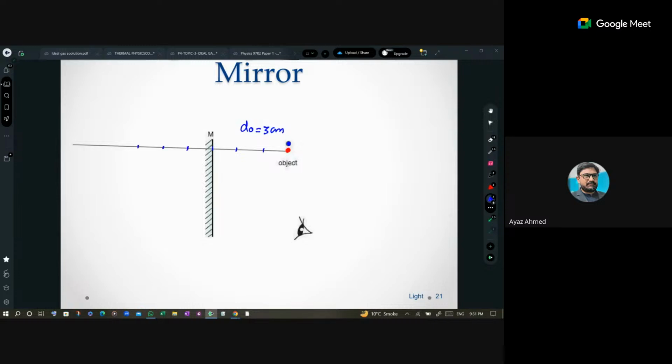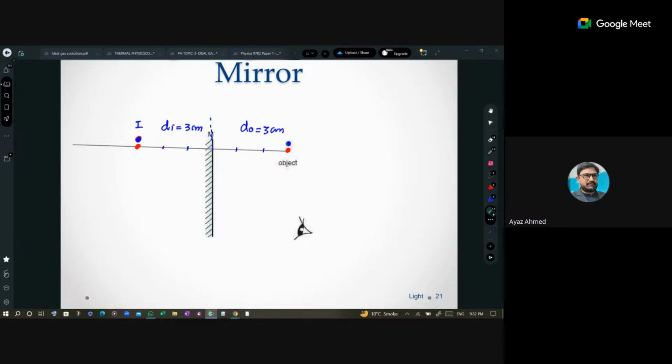This is 3 centimeter. So I will spot over here that this is an image position. So here the image is blue and here the image is blue. Okay, now you have the image. Are you getting this thing? So this is the image, because the distance of image will always be the same as the distance of object. So this is also equal to 3 centimeter. Now is it clear?